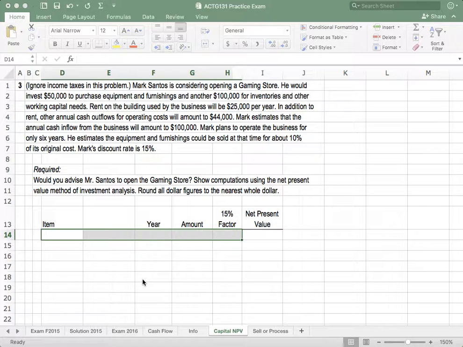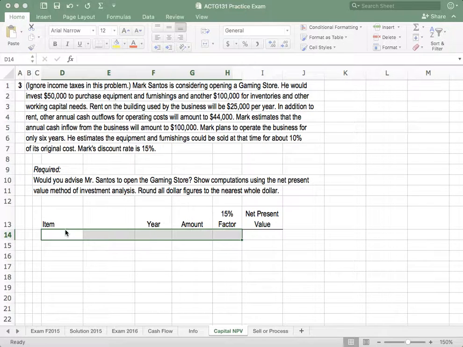I don't believe your textbook explains working capital needs as well as it could. Working capital needs is money that you need to put aside because you're going to be using it throughout your year. It's generally for smaller items, supplies. Let's see, he's got a gaming store, so it would be supplies, packing slips, boxes, things that he needs for his gaming store that do not include the equipment and furnishings.